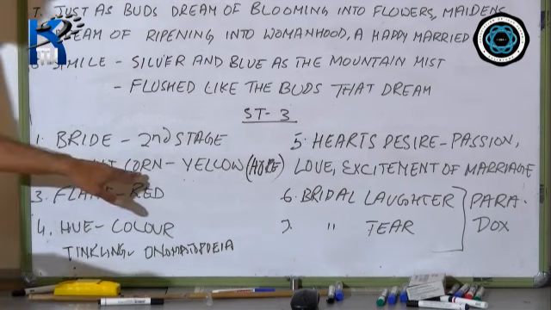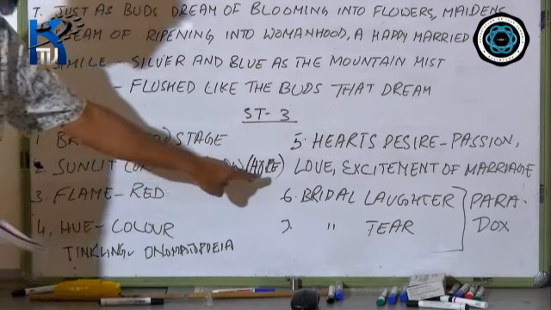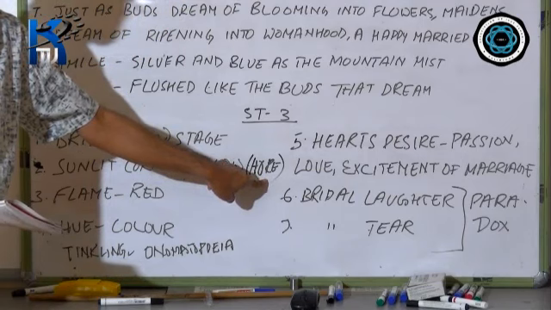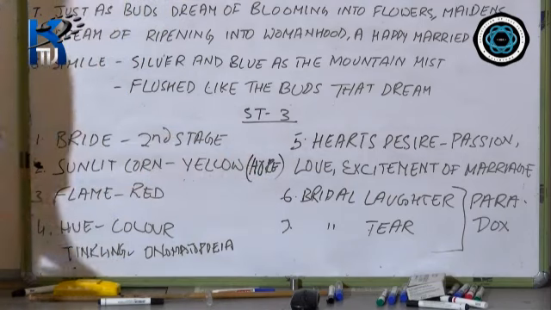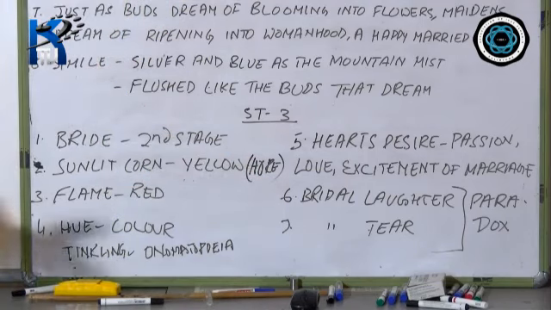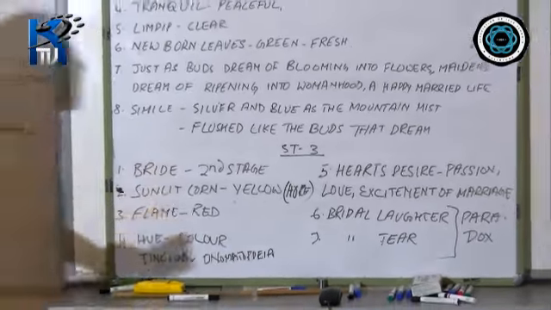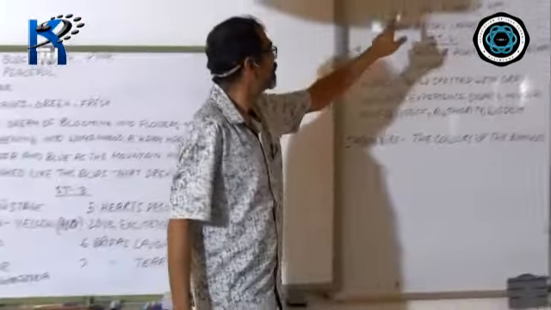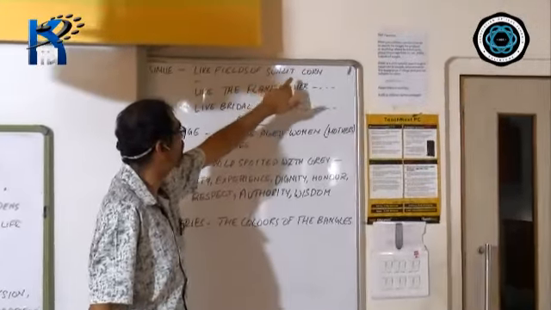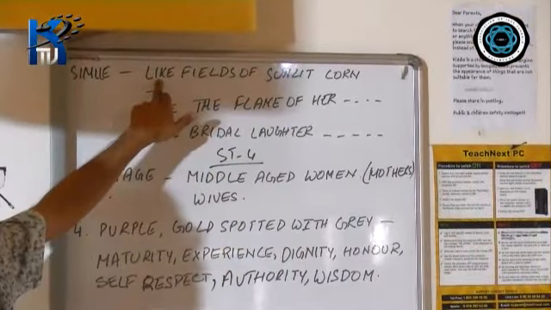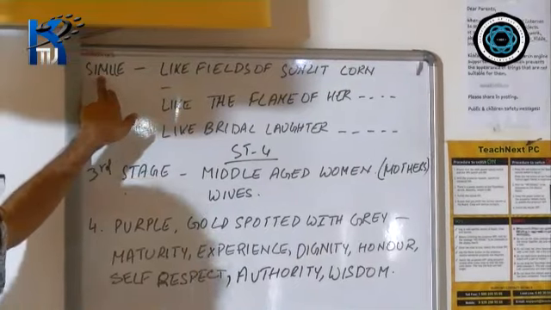So in the very first line, you have a figure of speech and also the symbolic significance. First of all, let me tell you, yellow is symbolic of hope. That means these brides who are soon to get married are hoping for a happy married life. And you will notice, some are like fields of sunlit corn. Because there is the word like, you have the simile.